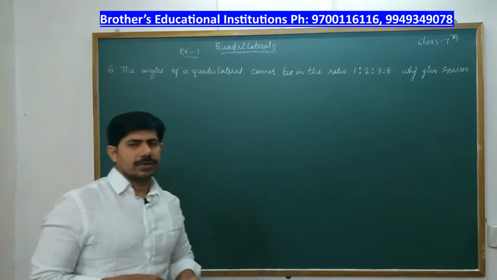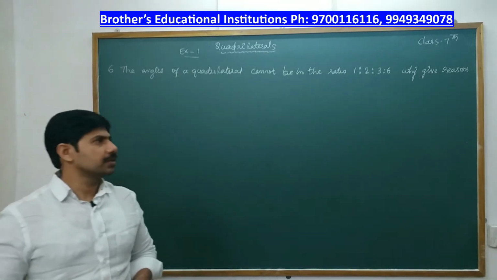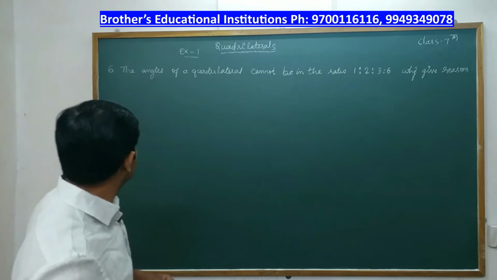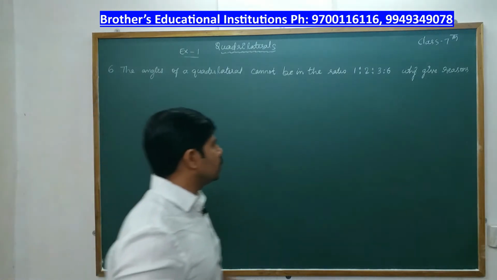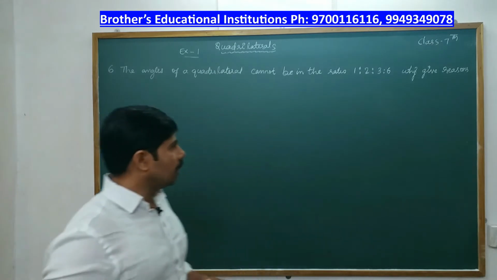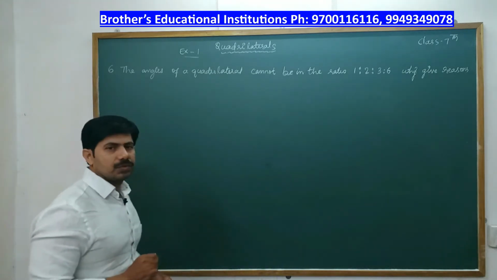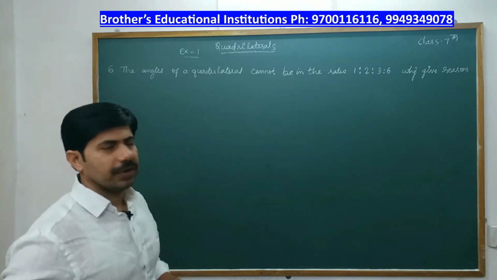Welcome back. So we are doing problems in quadrilaterals. In today's class, the first problem is: the angles of a quadrilateral cannot be in the ratio 1:2, 2:3, 3:6. Why? And we have to give the reason for that. So first, we'll find out all the angles of a quadrilateral.